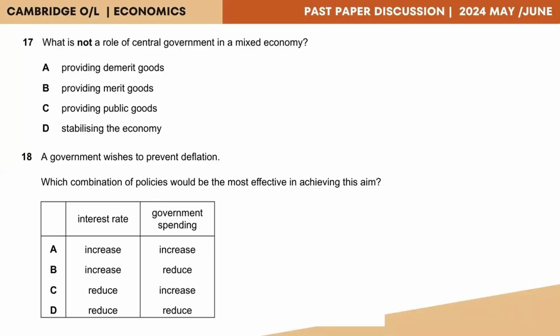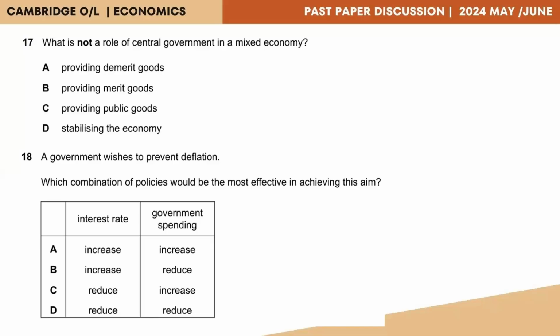Question 17. What is not a role of central government in a mixed economy? A. Providing demerit goods. B. Providing merit goods. C. Providing public goods. D. Stabilizing the economy. The question is, what is not a role of the central government in a mixed economy? So in a mixed economy, we do have both the private as well as public sectors involved. However, the question here they're asking is not something that the public sector does.